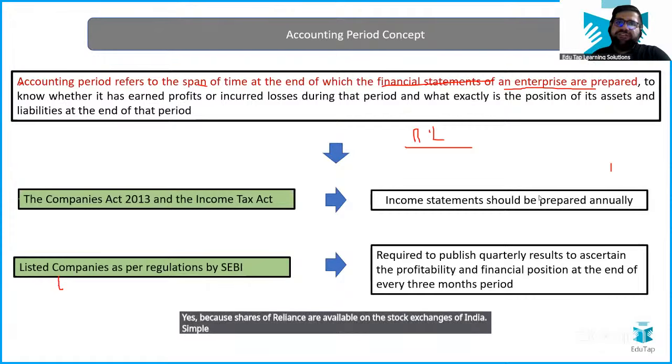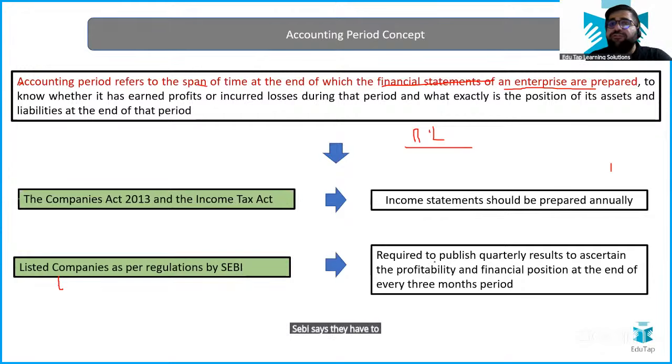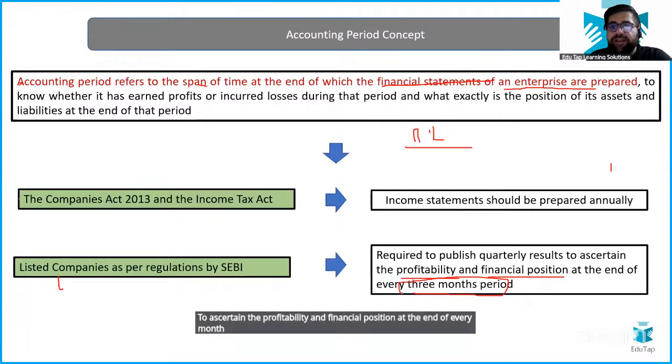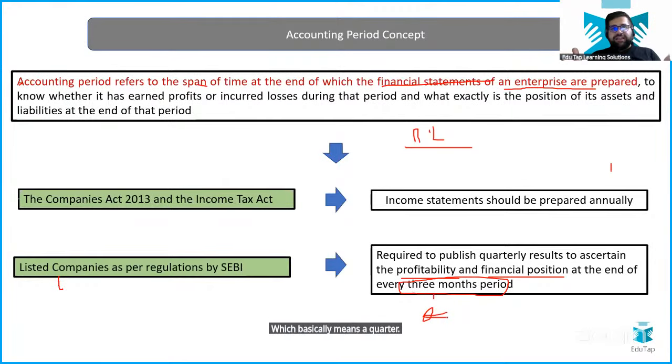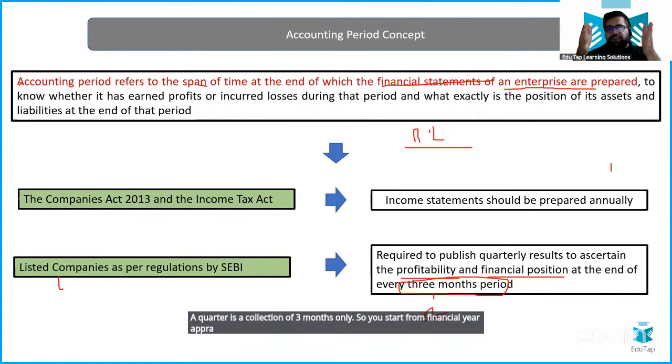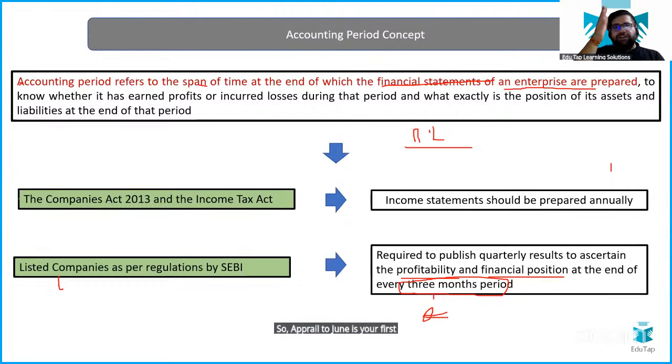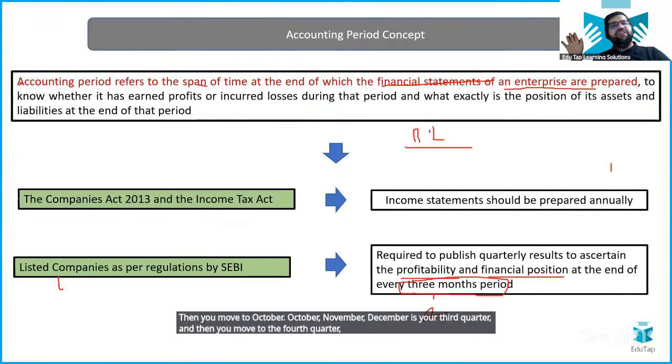Simple. So when we talk about listed companies, SEBI says they have to publish their quarterly results to ascertain profitability and financial position at the end of every 3-month period, which basically means a quarter. A quarter is a collection of 3 months only. You start from the financial year: April, May, June is your first quarter. Then July, August, September is your second quarter. Then October, November, December is your third quarter. And then the fourth quarter is January, February, and March.